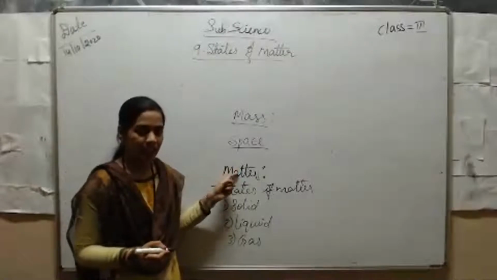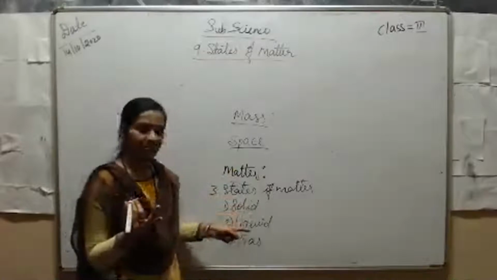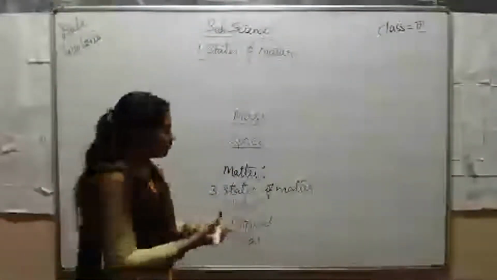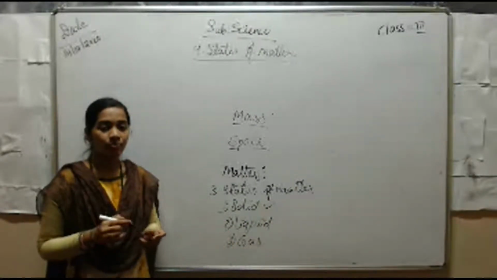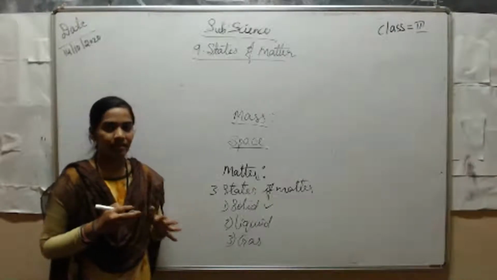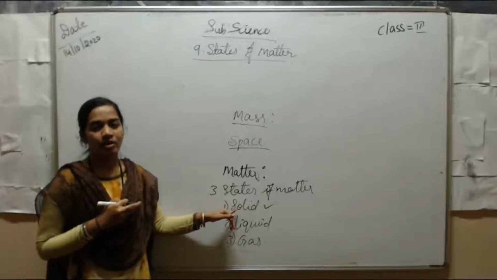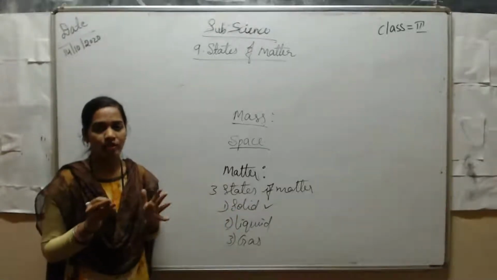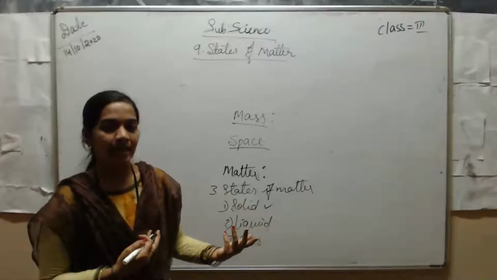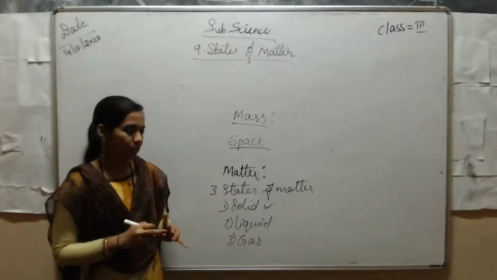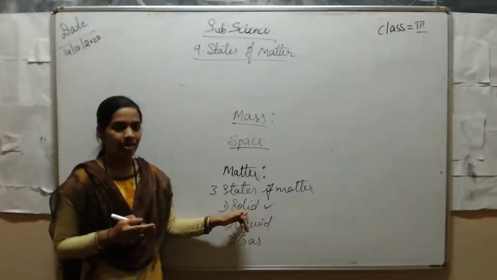In nature, matter occurs in three states: solid state, liquid state, and gaseous state. Solid means the substance which has a fixed shape. Solids don't change their shape when you put them in any container. It remains the same. And solids are very hard and strong.